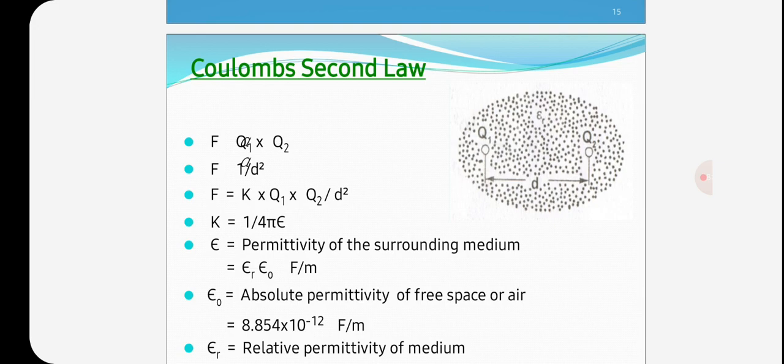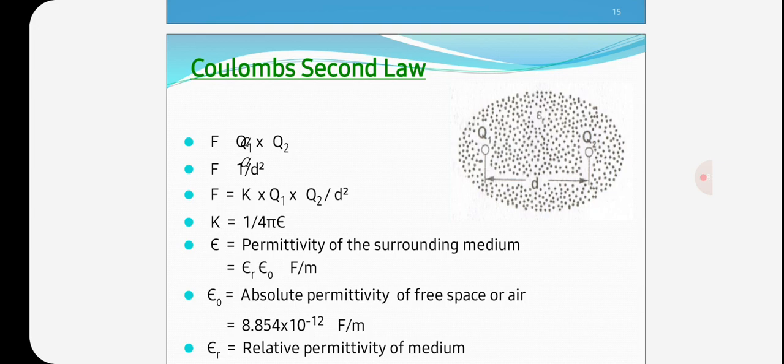Here epsilon is the permittivity of the surrounding medium, and epsilon is equal to epsilon r into epsilon naught. Units is farad per meter.